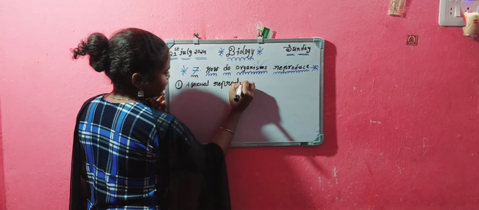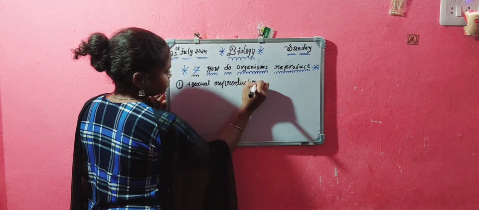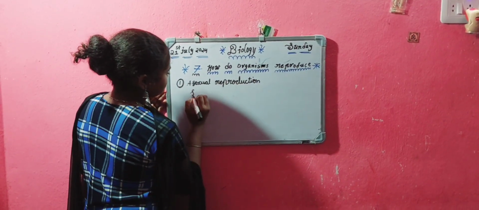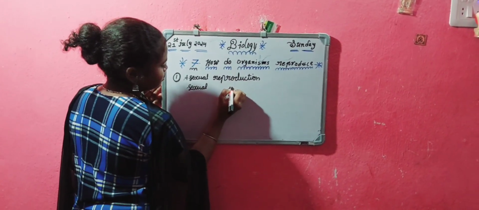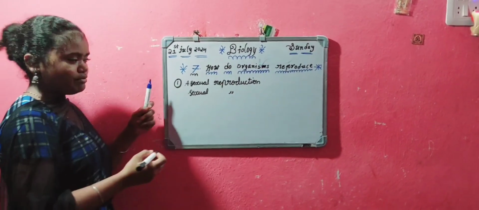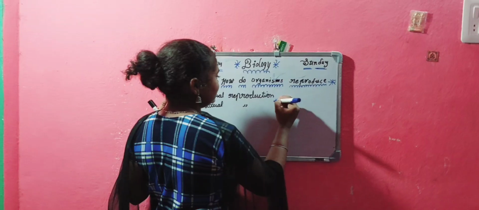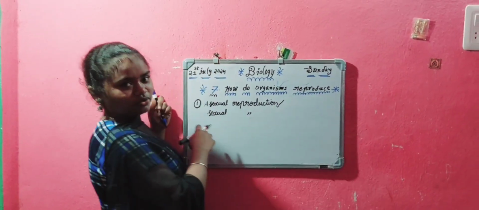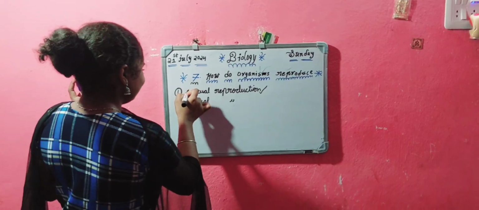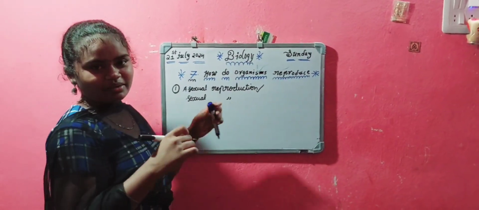Today we have to discuss totally asexual reproduction. What is meant by asexual reproduction?